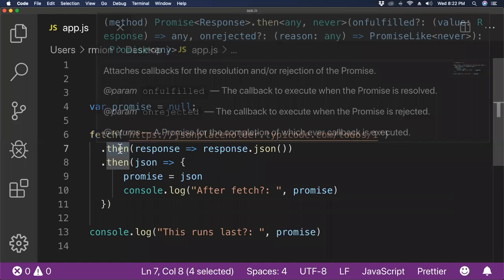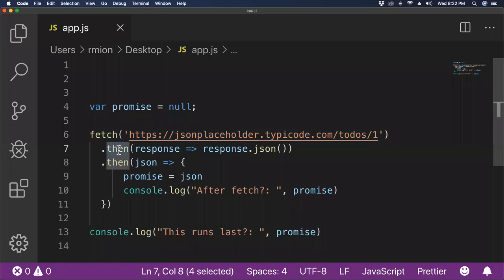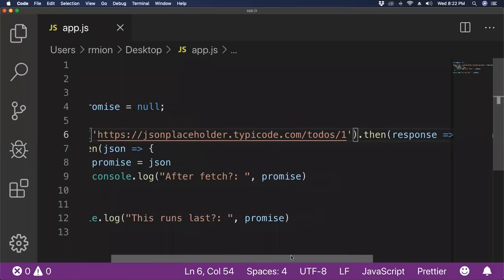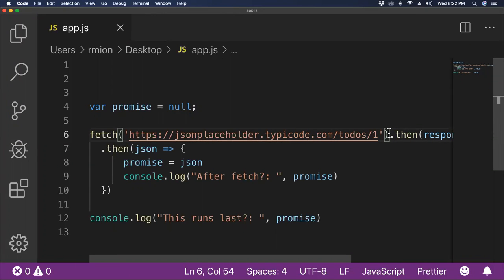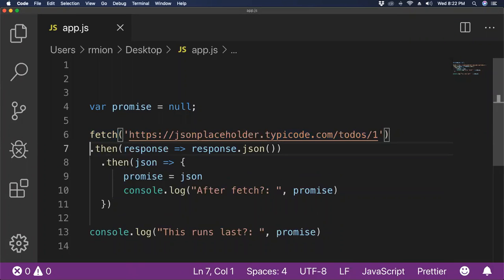These .thens, I am calling a function called then that is actually on the promise object that is returned from fetch. So while it may look here like I'm calling .then on fetch, I'm calling then, with the little dot here, on the result of calling fetch, which will be a promise.